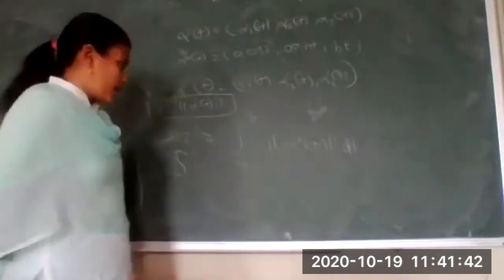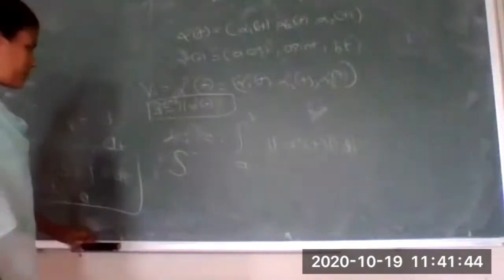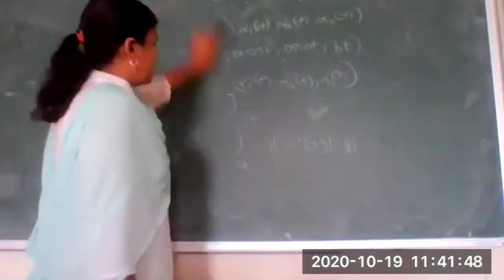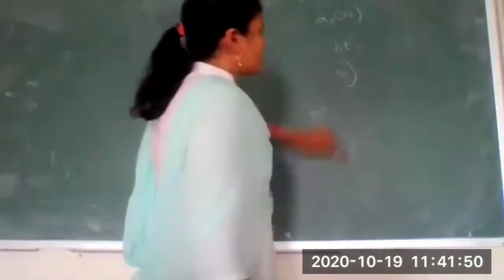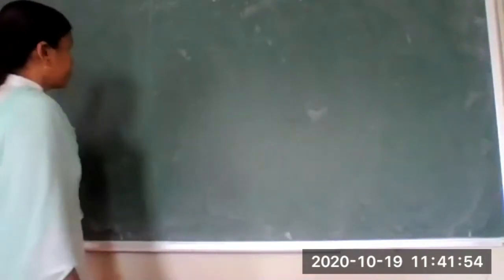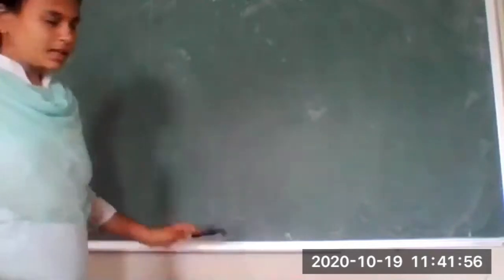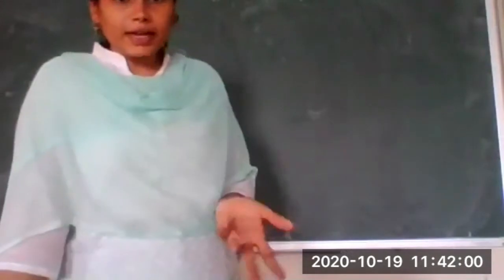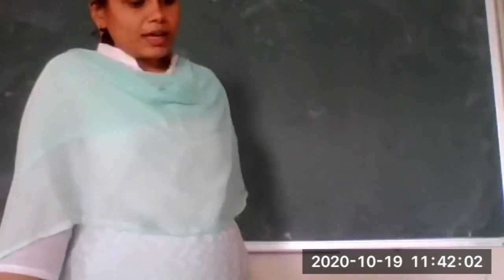I hope you are not having any doubt about how to find out the distance traveled with the help of alpha of t. If you know the curve alpha of t, you can find out alpha dash of t. You can find out the derivative with respect to t and then find out the norm of this and then find out the speed.